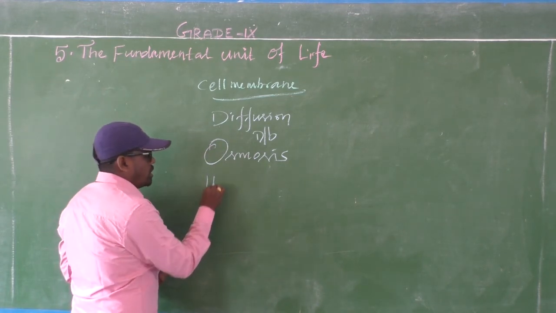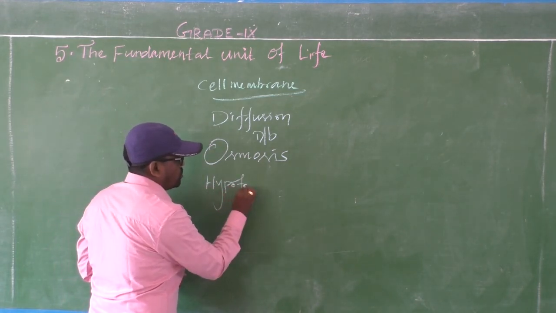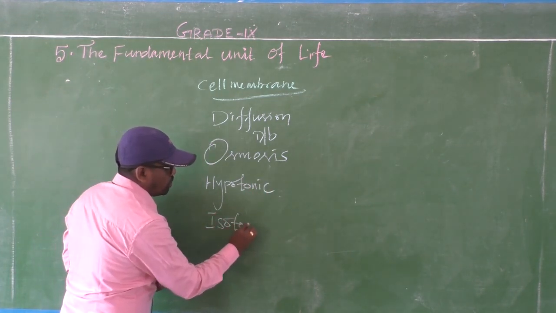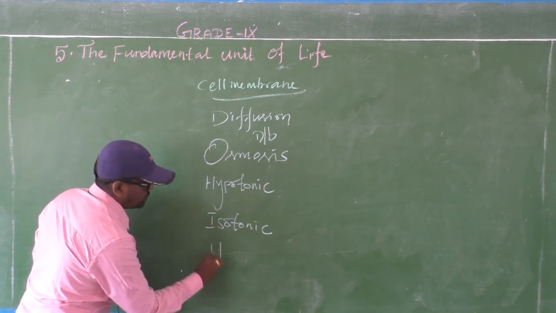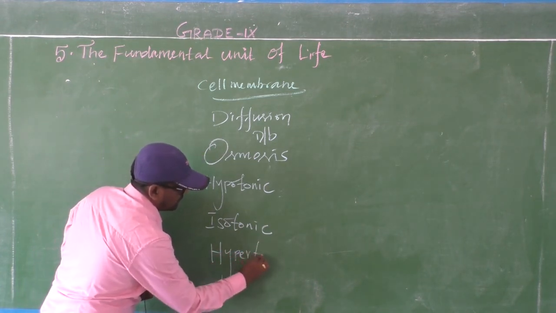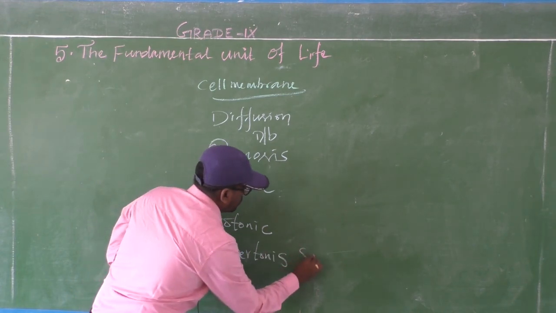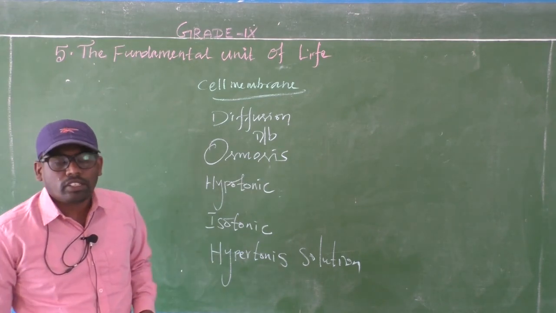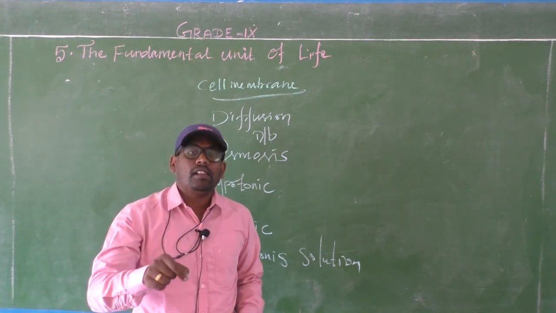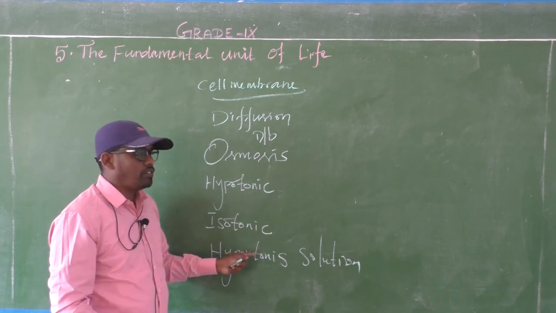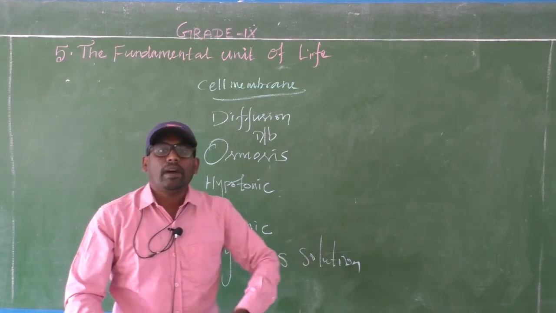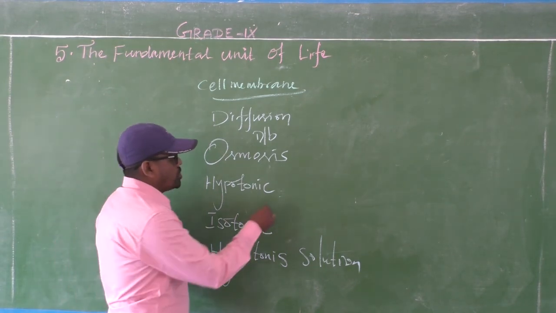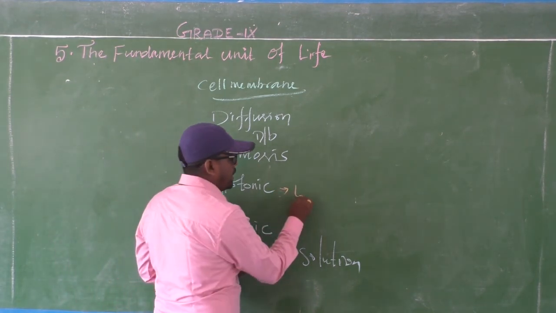The first solution is the hypotonic solution. The second one is the isotonic solution. The third one is the hypertonic solution. So 3 types of solution we have discussed. If you drop a plant cell or animal cell in these 3 types of solution, what will happen? That we also discussed. In the hypotonic solution there is endosmosis.